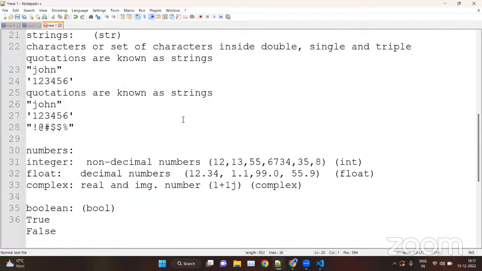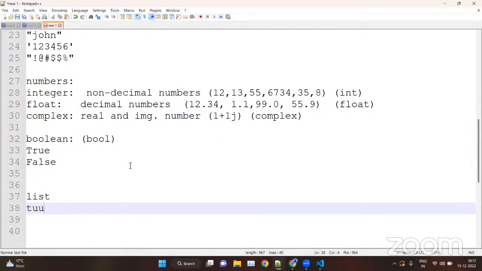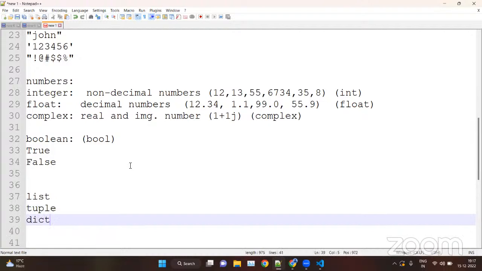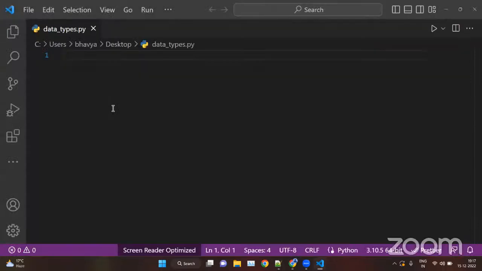We have strings, numbers, and boolean, and then we have the list, we have tuples, we have dictionaries, we have set, and then we have frozen set. We will discuss these one by one. Before that, we have to take an example of each: string, numbers like integer, float, complex number, and boolean values.